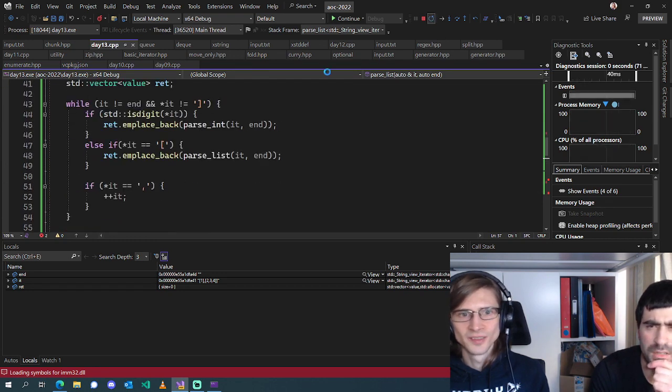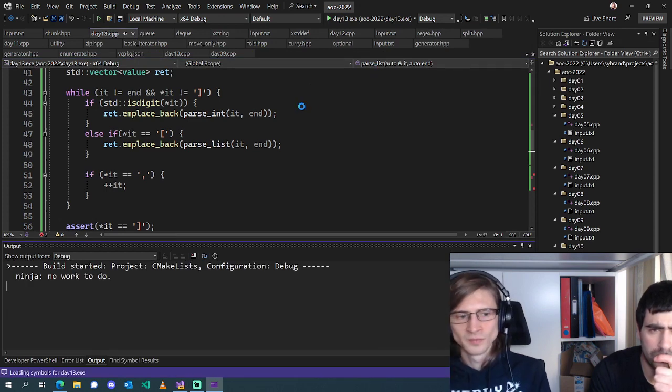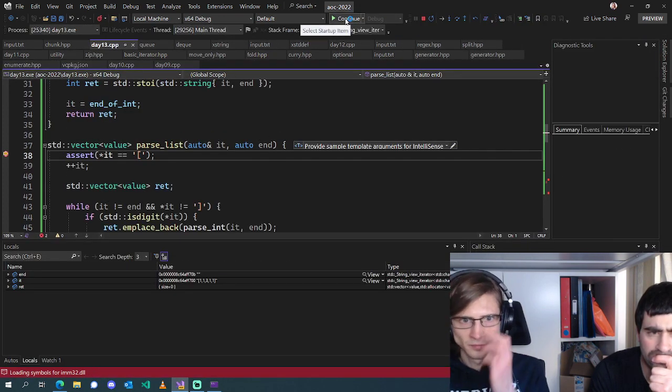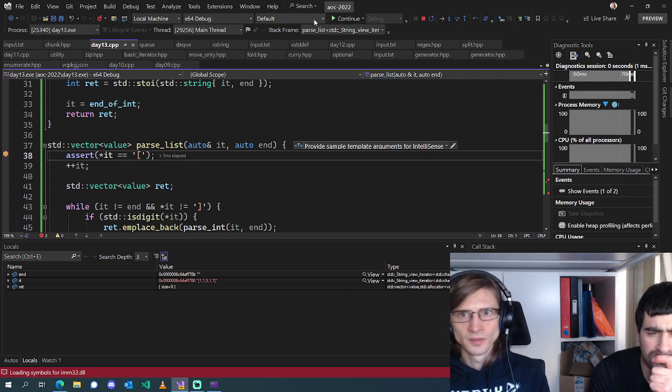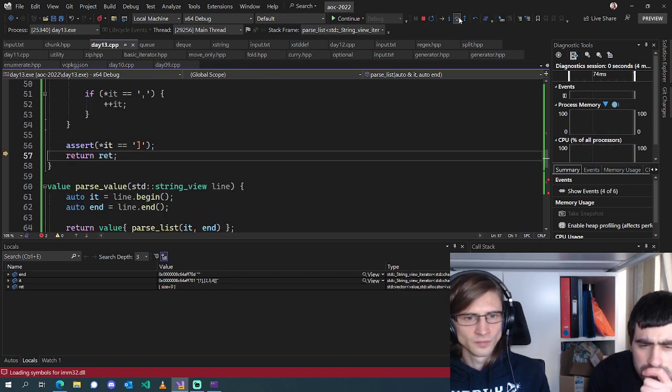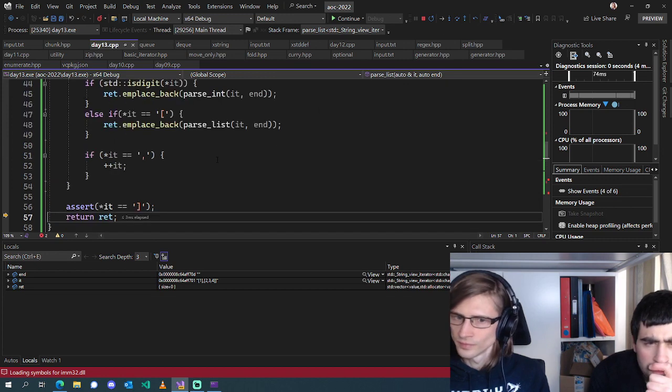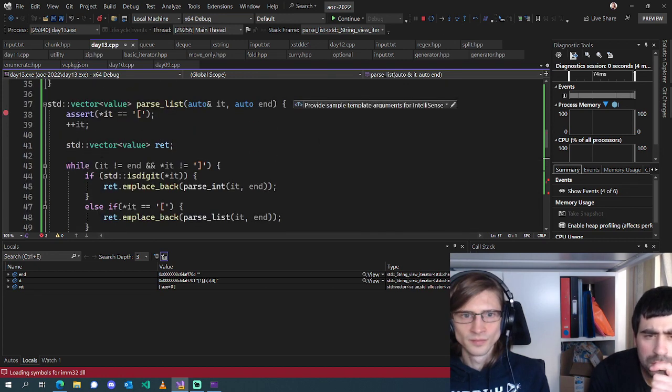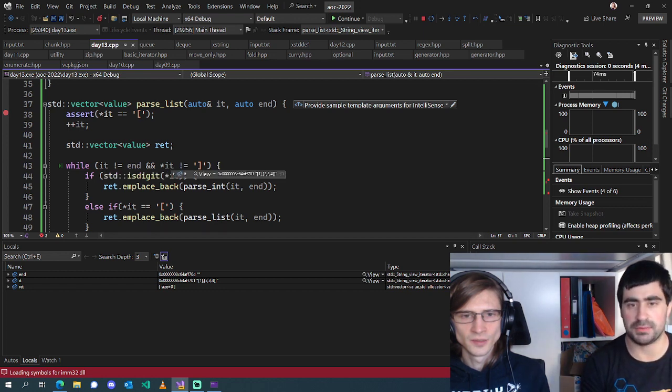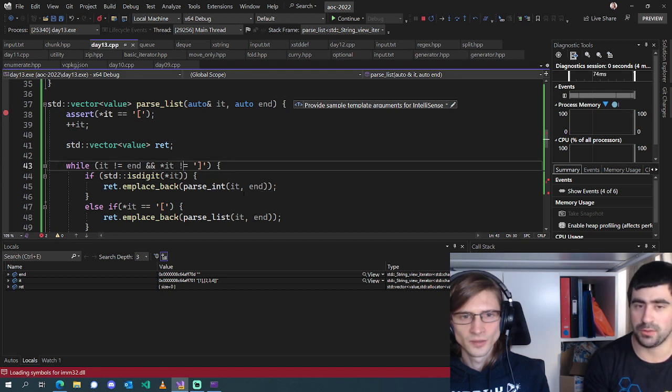Did we not enter? Can we see the condition? Oh, this one needs to be changed. This is we were saying if it's not a closed bracket, then and we're on a while, so we need to change it to an equal. Because we wait. No. No, that's right. What's going on here?